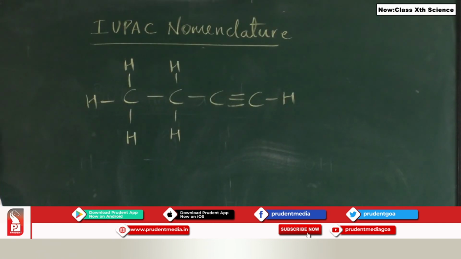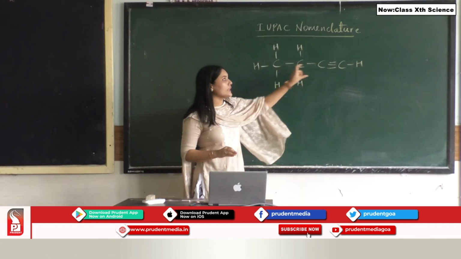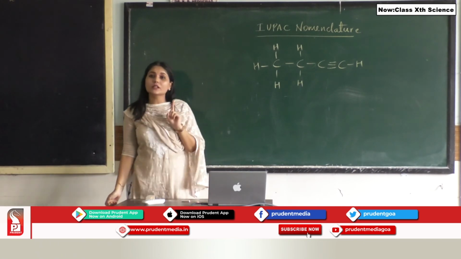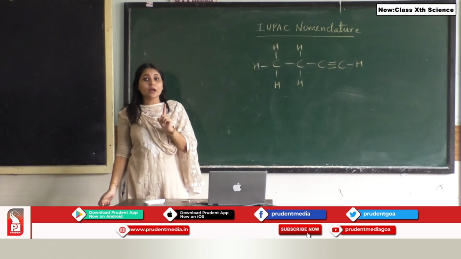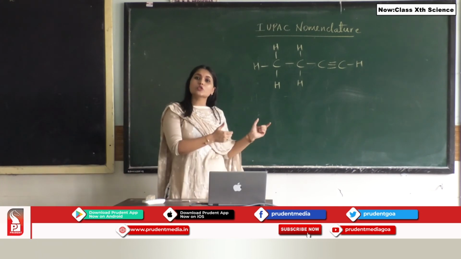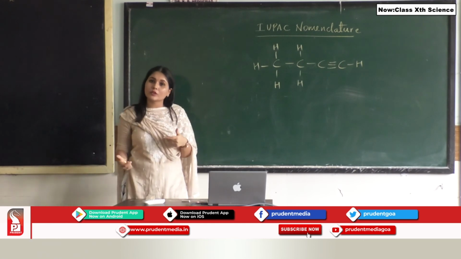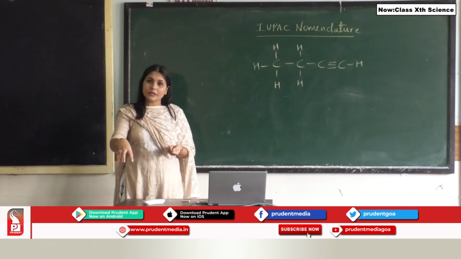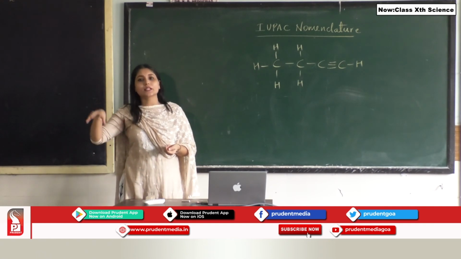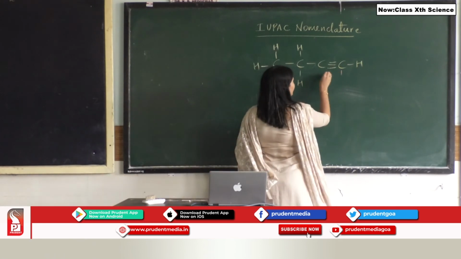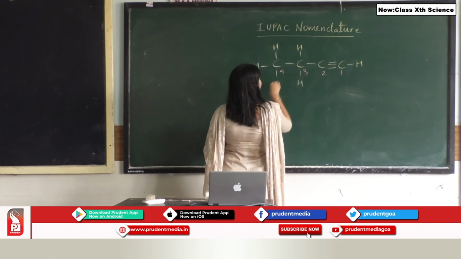So you see over here, students, the carbon chain that I am having is not only constituting single bonds, but it also has a triple bond in it. You know that a double or triple bond also acts as a functional group, because its presence is going to change the chemical property of that particular compound. Also remember, we start numbering from the carbon where there is a double or triple bond. So we will start numbering from here: 1, 2, 3, 4.